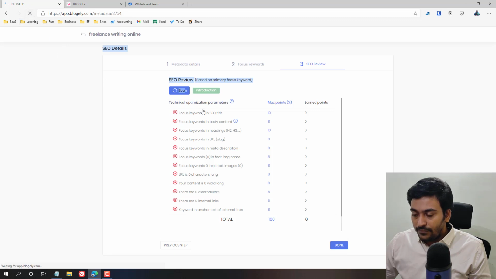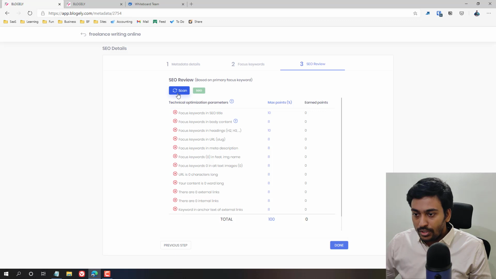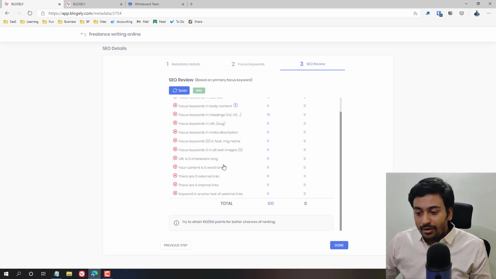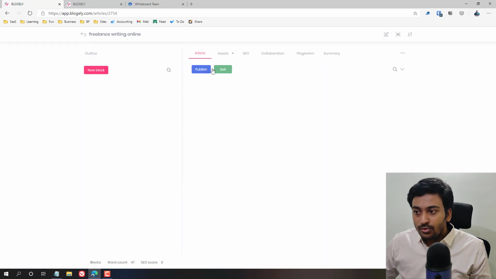I think I need to refresh it also. It shows the introduction as the primary keyword. Let's see, now it shows SEO. Let's see whether now it detects. Okay, for some reason it didn't detect it, but it should have. I will check with it. The ideal thing you need to do is get around 100 to make sure that it's fully on-page optimized. So that is what